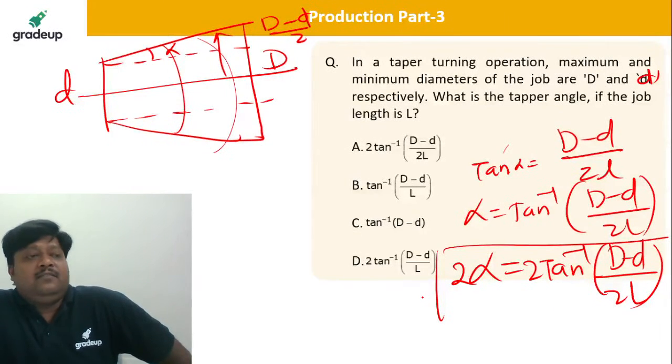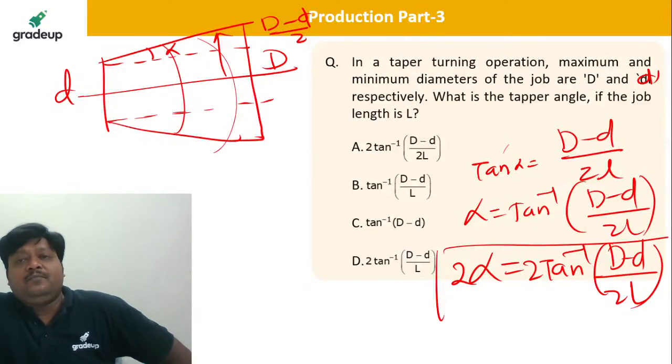So what is the answer now? It is 2 times tan inverse of capital D minus small d divided by 2L. So A, I hope A is the correct answer. The complete taper angle, 2 alpha, is equal to 2 times tan inverse of, see, it is in front of you only, the answer is in front of you. Pratik, A, very correct. Kishore, very correct. Jai Kumar, very good.